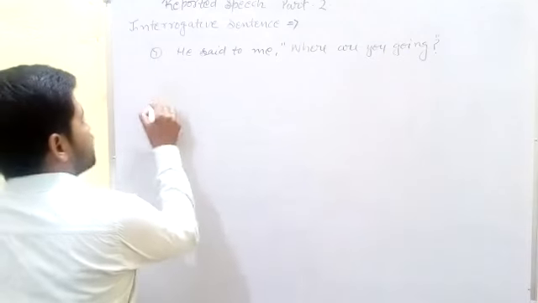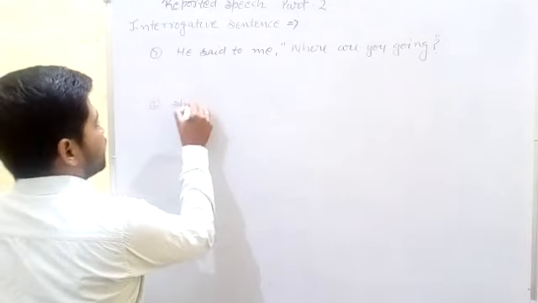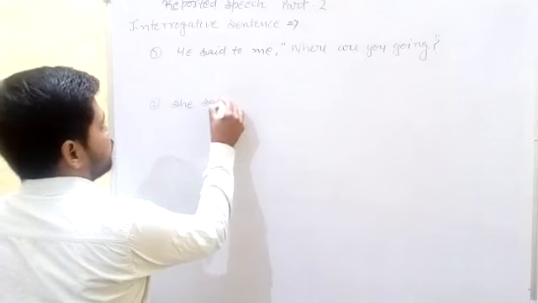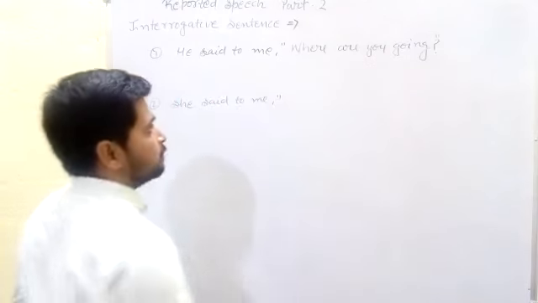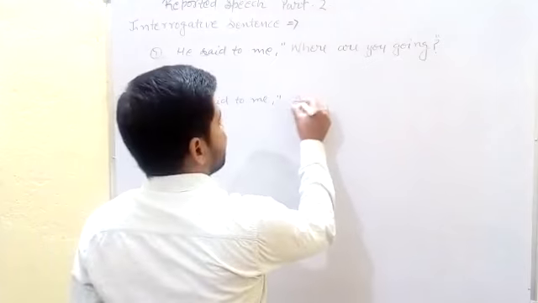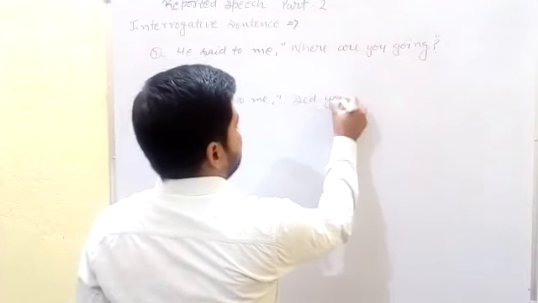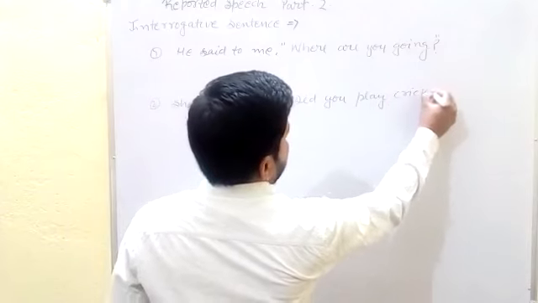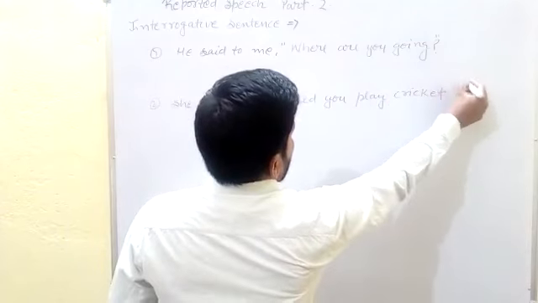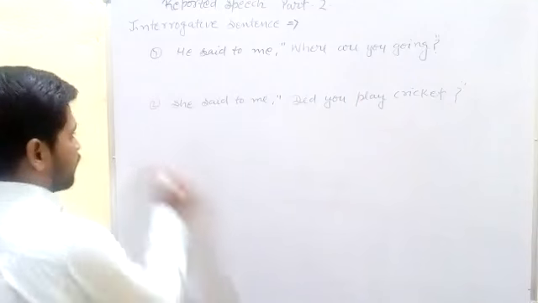Now sentence number 2: She said to me, comma, inverted comma, did you play cricket? It is also an interrogative sentence.